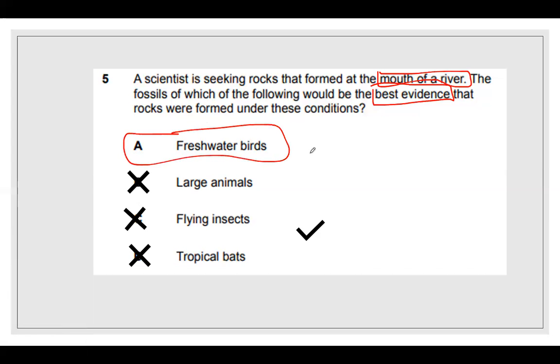And we say freshwater birds because these birds are usually the ones that are at the mouth of the river. Okay, these are the birds who are looking for food, mainly like fish, or maybe some kind of plant that's in the river. So these birds would give us the best evidence that rocks were formed there.